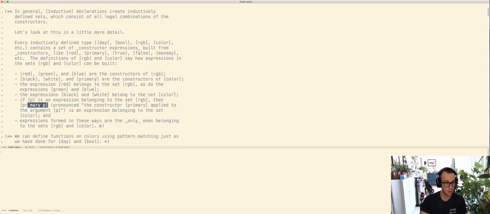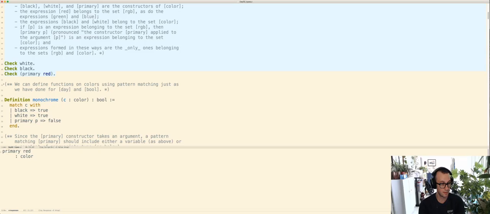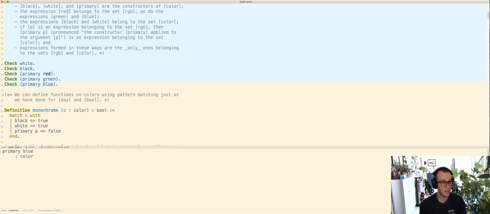So if we really wanted to list it, we could say, what are the possible things of type color? Well, we'll use a check maybe. So there's white, there's black, there's primary red, there's primary green, and there's primary blue. These are the 5 possible values of type color.